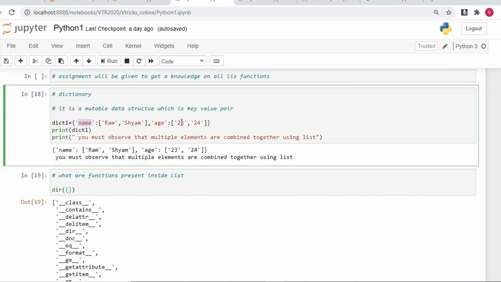But you must observe here that if 23, 24 are given as characters, they are taken as characters. If you want it as a number, don't give it as a character, just give it as a number. Whenever I enter something inside single quotes, it is considered a string or a character. So I have given Ram inside single quotes because Ram is a string, a word, a group of characters. But 23 and 24 are numbers, so there is no need of quotes for them. Now I'll just run this.